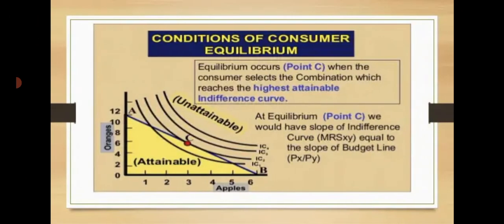You see that at the equilibrium point C, the slope of the indifference curve, the MRS of the combination of two goods, is equal to the slope of the budget line, Px upon Py.